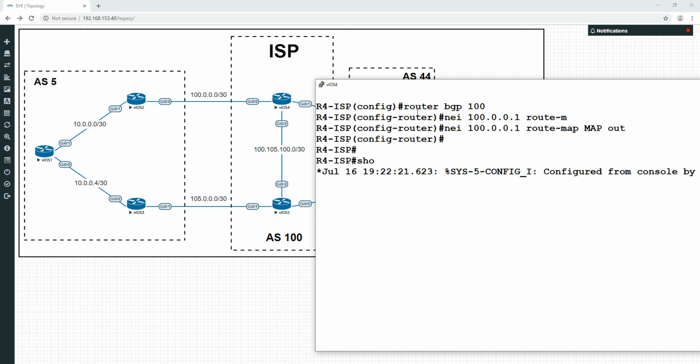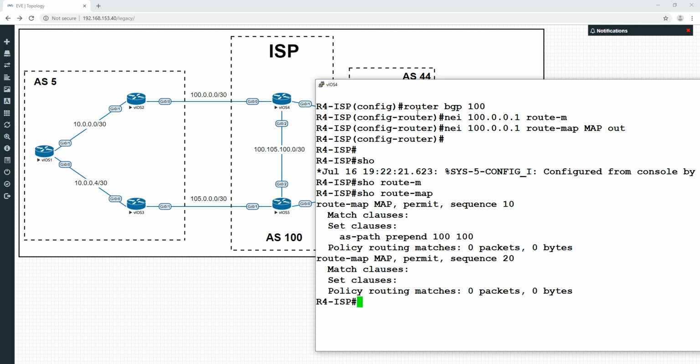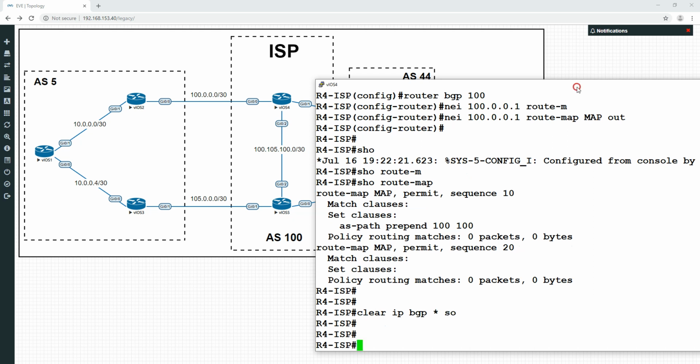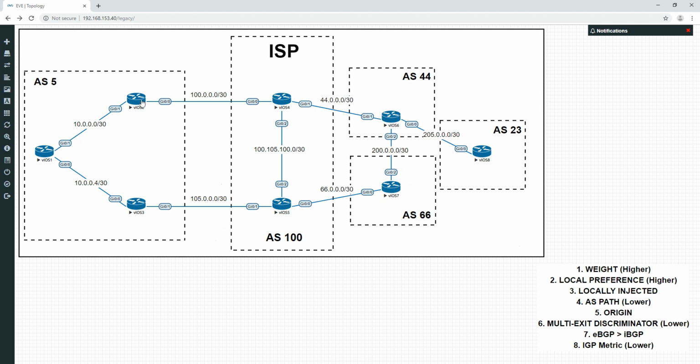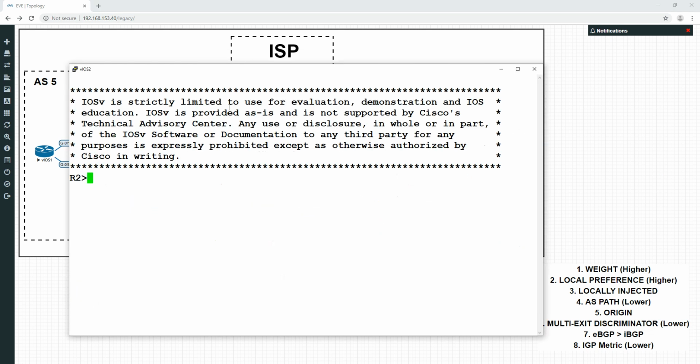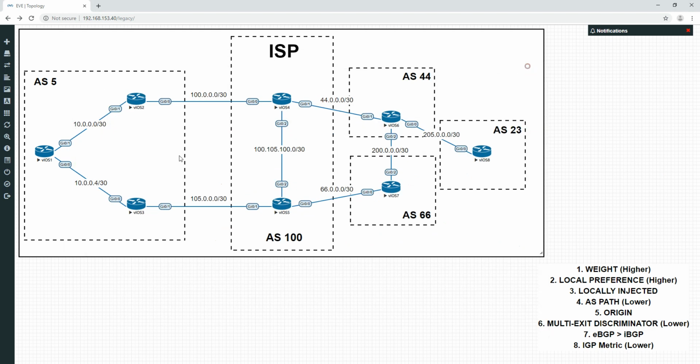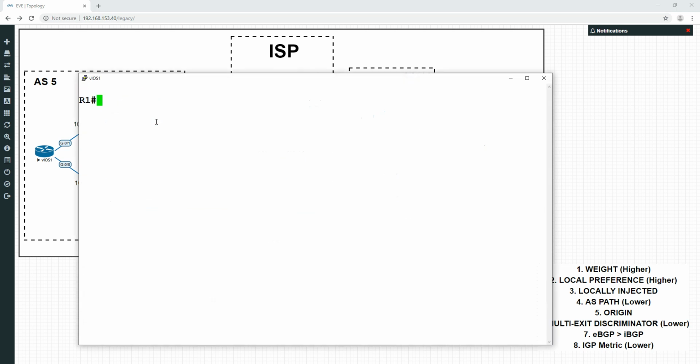Just do a show route-map. Yep, that seems fine. And what we'll do is a clear IP BGP soft. And we'll do that here as well, actually, just for good measure. So we do a show IP BGP.